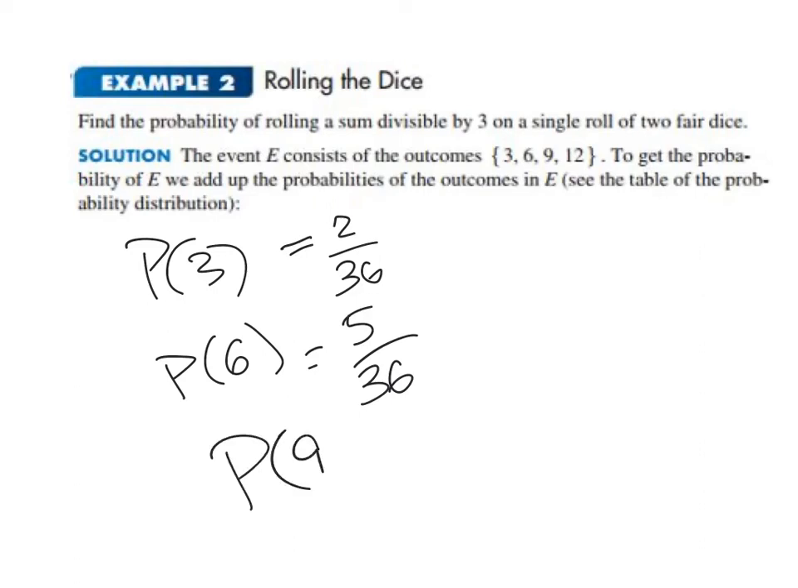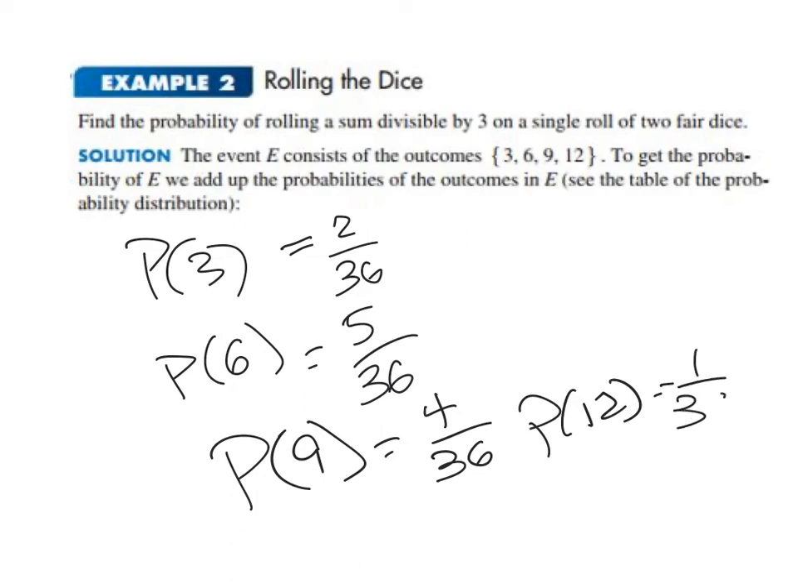The probability of getting a 9 is 4 out of 36. You could get a 3 and a 6, a 4 and a 5, a 5 and a 4, or a 6 and a 3. Finally, the probability of a 12 can only happen one way, so that's 1 out of 36. I add up all these probabilities together, and I get 12 over 36, or 1/3.